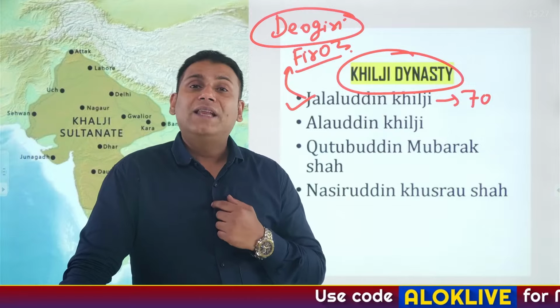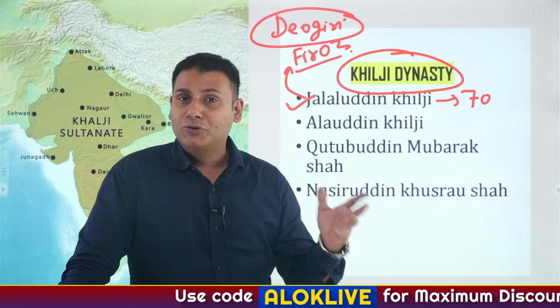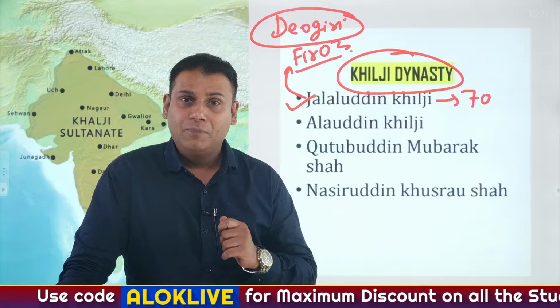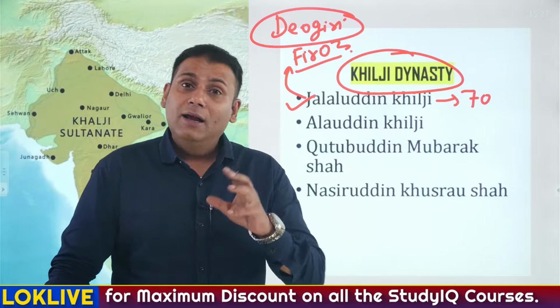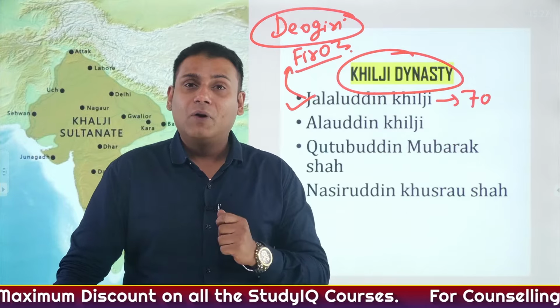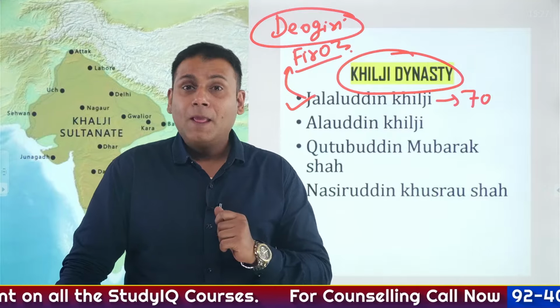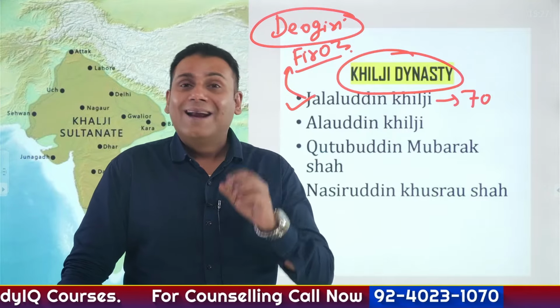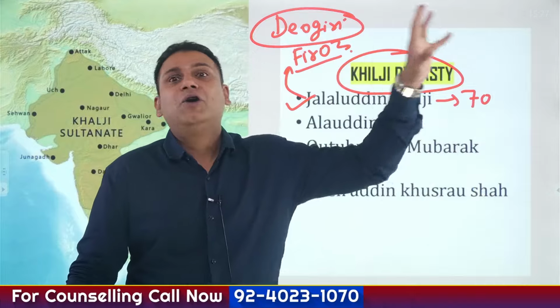So the governor's name was Alauddin Khilji. In fact, he was also the son-in-law of Jalaluddin Khilji. So Alauddin Khilji directly led an expedition to the region of Devgiri or Daulatabad. He plundered this region, and rather than coming back to Delhi, he directly went to Kara.